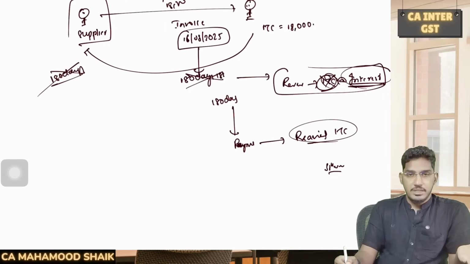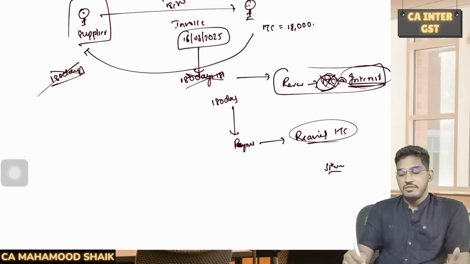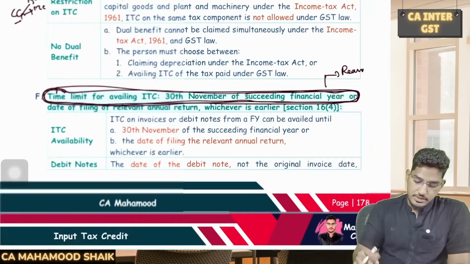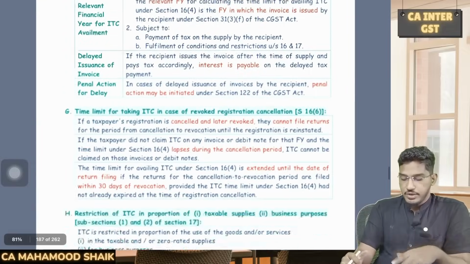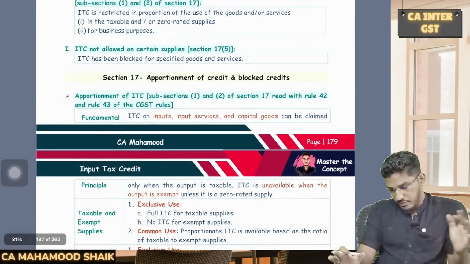So when you are re-availing the input tax credit which has been previously reversed, there is no time limit. In all other cases, the maximum time limit within which you can avail input tax credit is 30th of November of the following financial year. Understood? Right. So these are the few important details from section number 16, conditions. This is some important part.